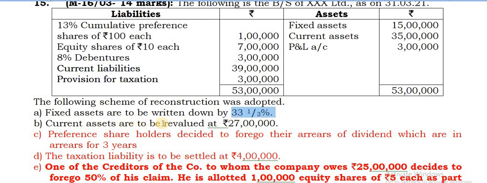Current assets are to be revalued at 27 lakhs. So 35 lakhs minus 27 lakhs, the balance 8 lakhs is the amount being foregone. So that will be debited to capital reduction account. It should be erased, deducted.